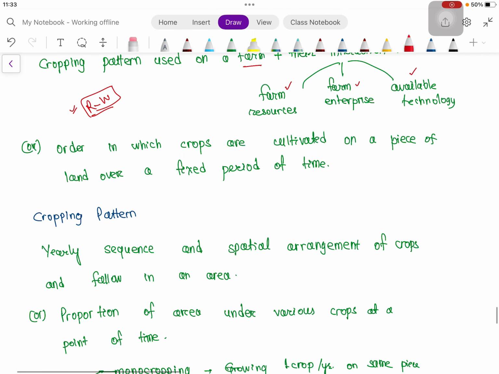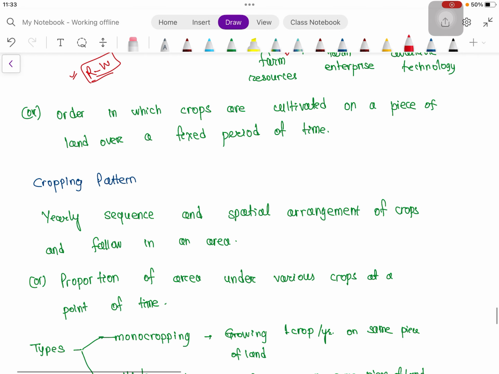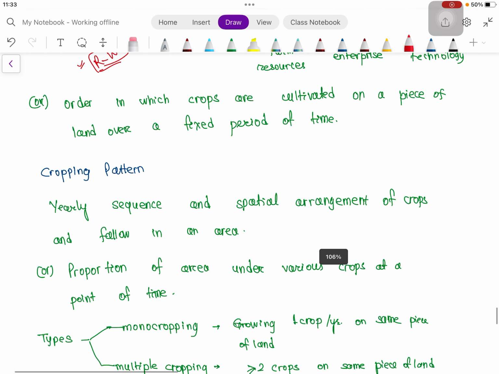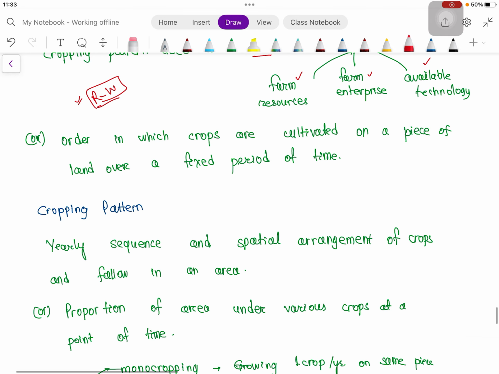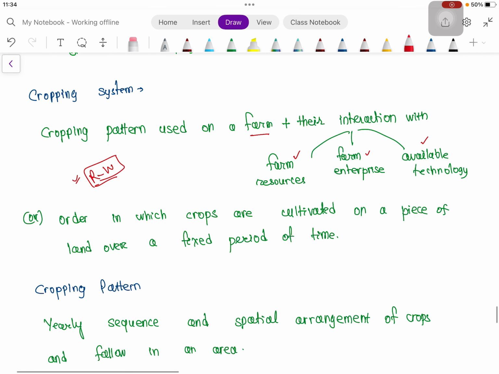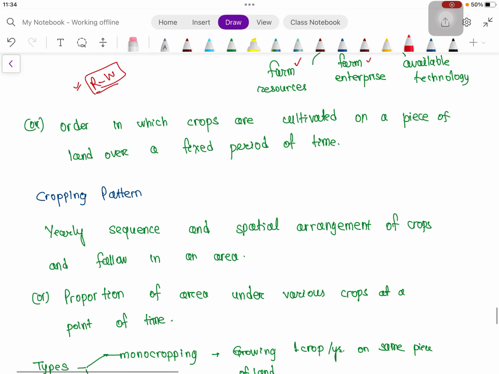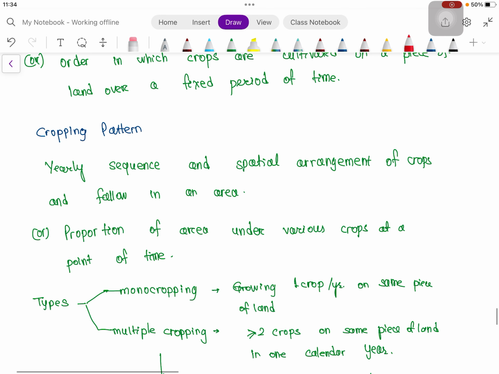Then cropping pattern: the yearly sequence and spatial arrangement of crops and fallow in an area, or the proportion of area under various crops at a point of time. So these are self-explanatory. Please go through this and grasp the definition at least, because we have to write the exact wording in the definitions. Then types in cropping pattern: monocropping or multiple cropping.